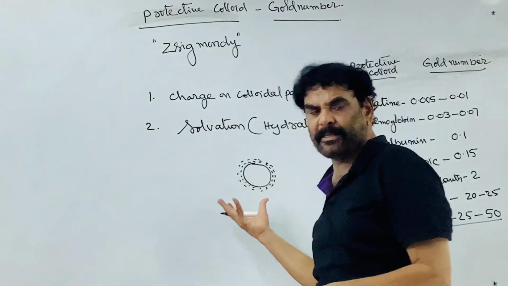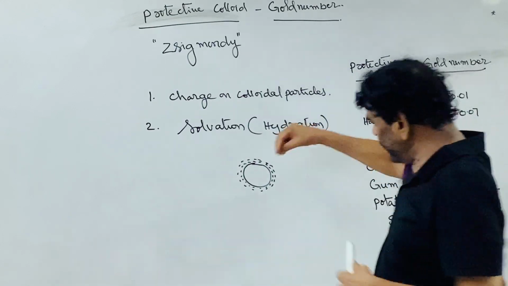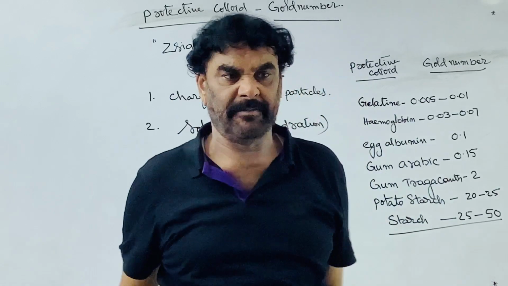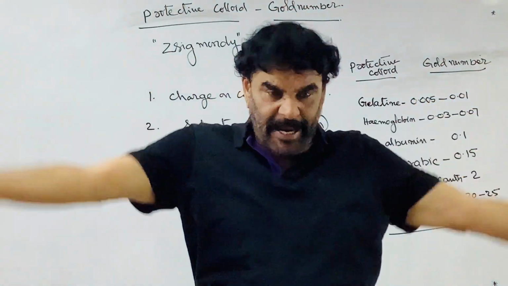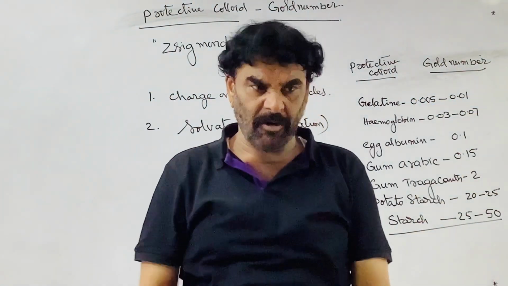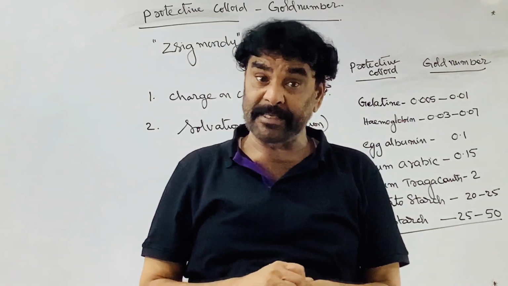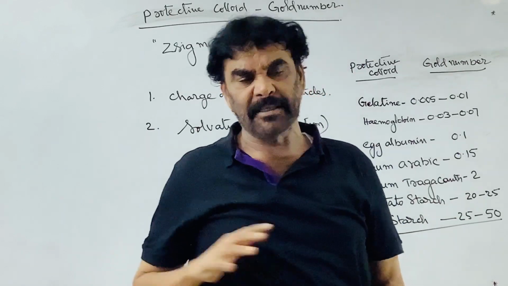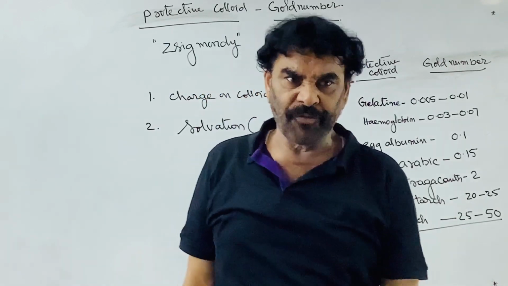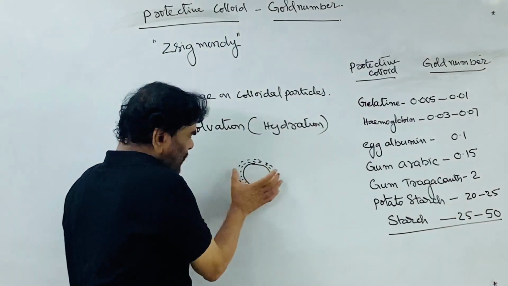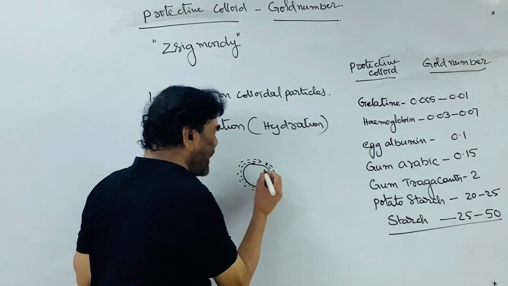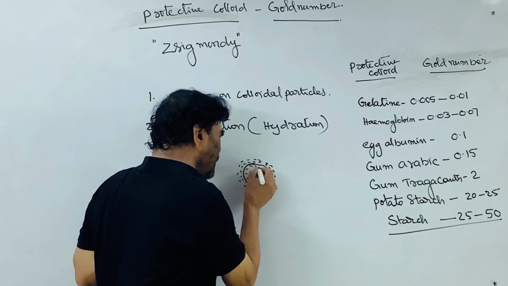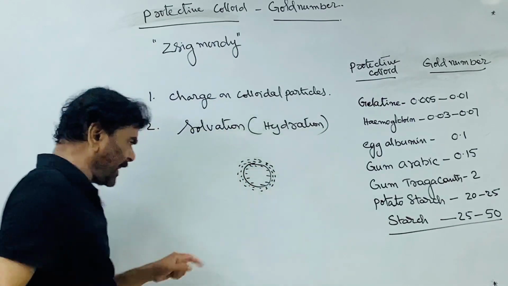The colloidal particle and its charge are deeply buried. The size of the colloidal particle is abnormally increasing due to the association of water molecules or solvent molecules with the surface of the lyophilic colloid.